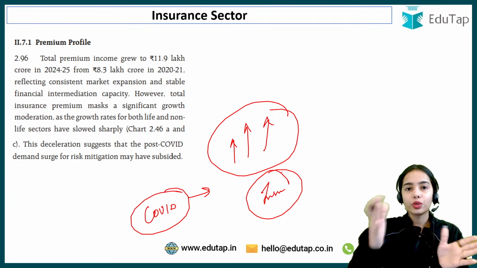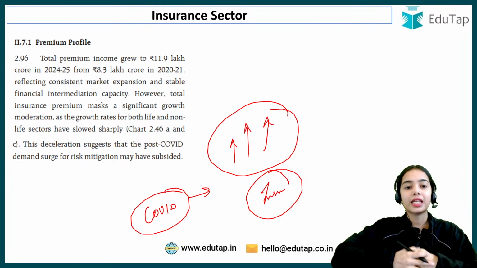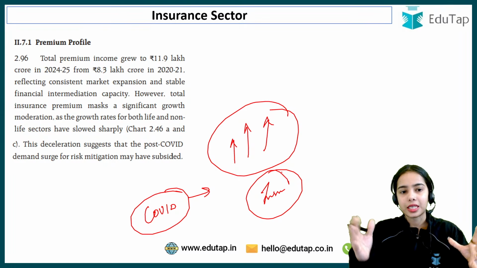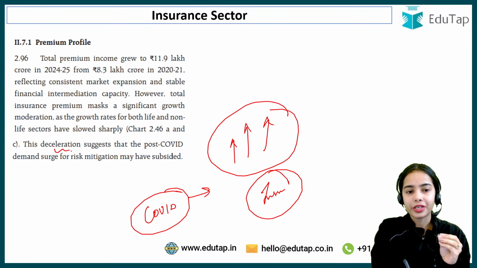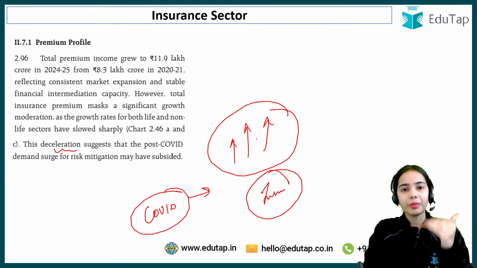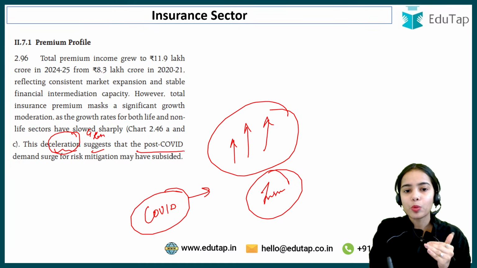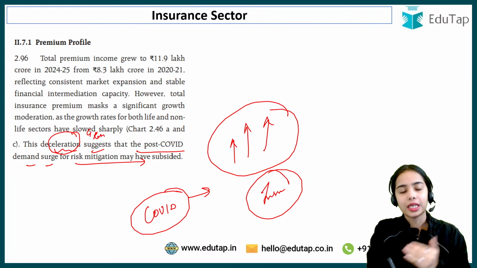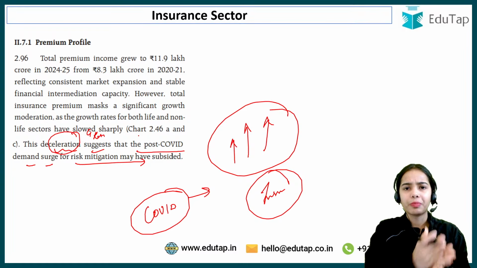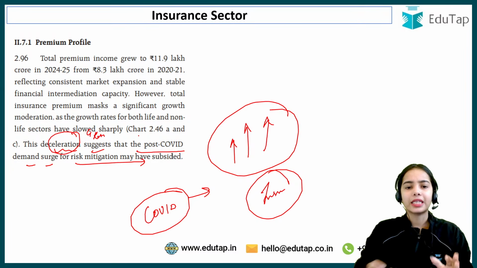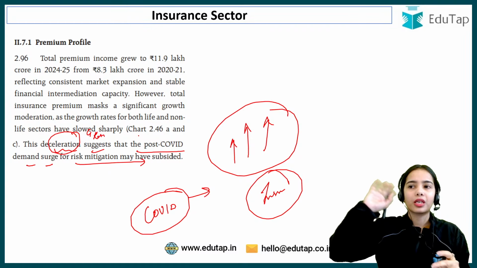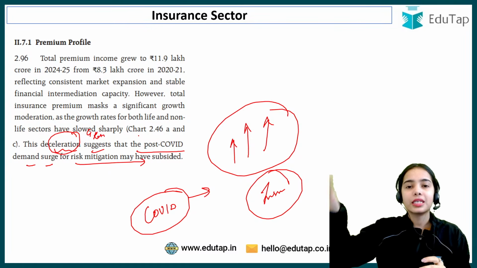Suddenly after COVID, there was a boom in the insurance market and premiums were rapidly increasing. But now the growth is happening at a lesser rate. This deceleration in the growth rate suggests that the post-COVID demand surge for risk mitigation may have subsided. Now people have started to live their normal lives again, and they have forgotten and are not considering much of the risk now.